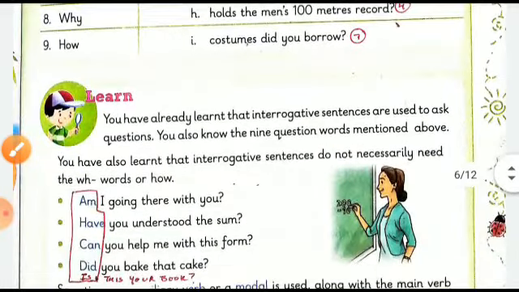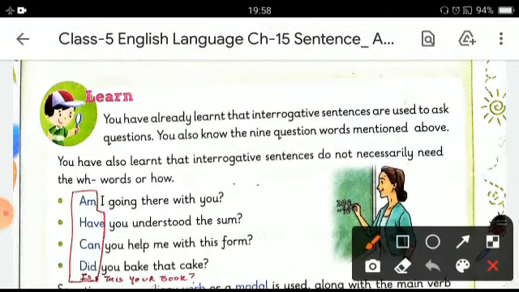Now let's learn something. As you have already learned, interrogative sentences are used to ask questions, and you also know the nine question words mentioned above, what we have done just now. You have also learned that interrogative sentences do not necessarily need the WH words or how.